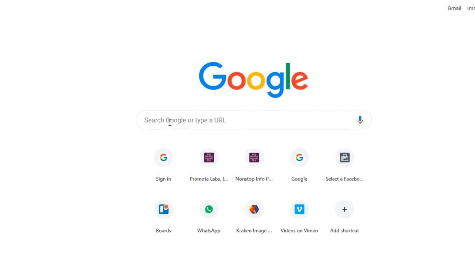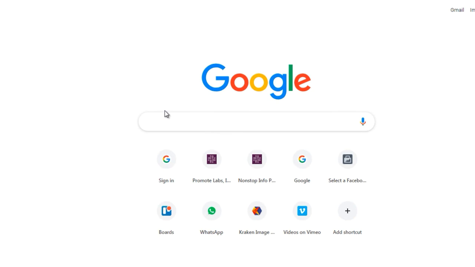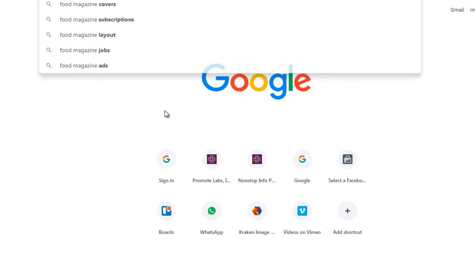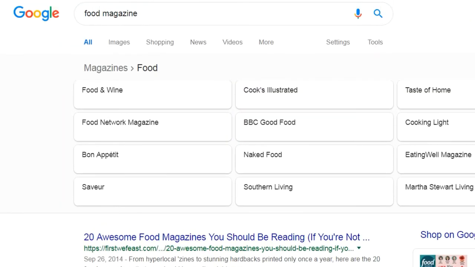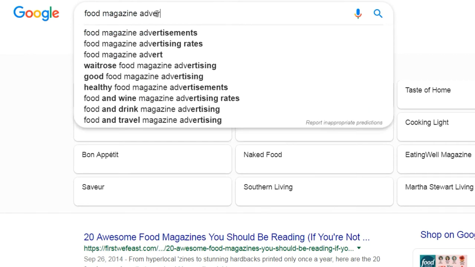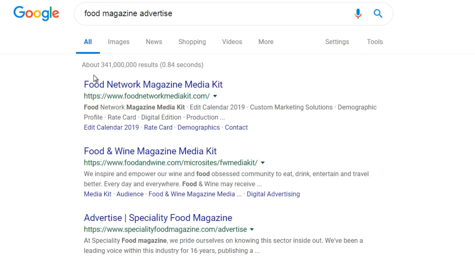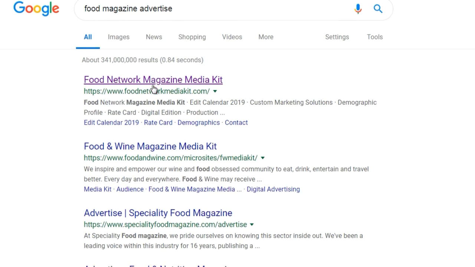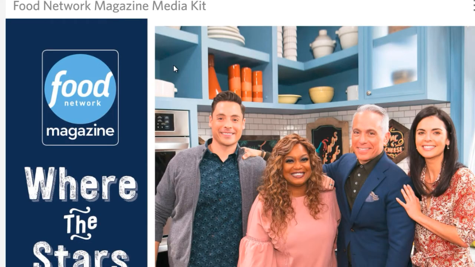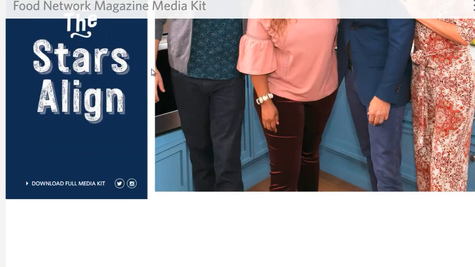that you're trying to target. So let's type in, for the sake of simplicity, food magazine, like so. And you can do food magazine advertise. So for example, the Food Network magazine media kit, the Food and Wine magazine. And bear in mind that we are not going to advertise on these networks necessarily. You can if you want to, but this will give us a better idea of the demographic.